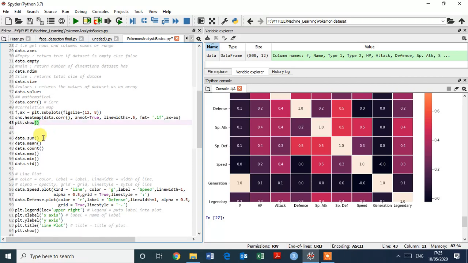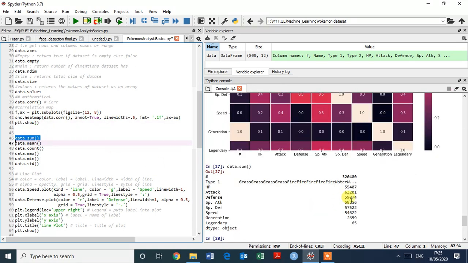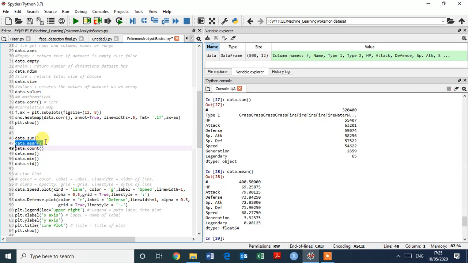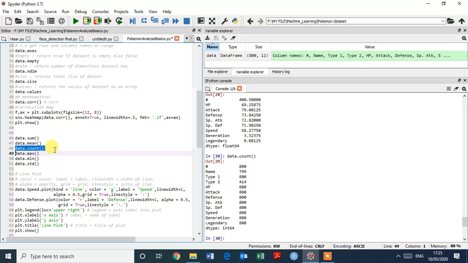Okay. And suppose we want to check the sum of the data, just type data dot sum and enter. This is the sum of the data set. We want to check the mean of the data, just type here data dot mean. Want to check the count, just type data dot count. The count is 799 for the name and 414 for type 1, and this is the count of the data.